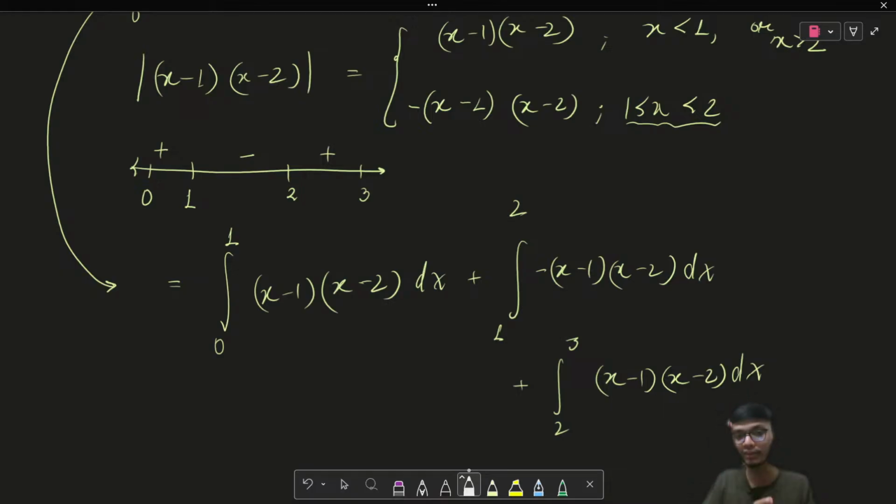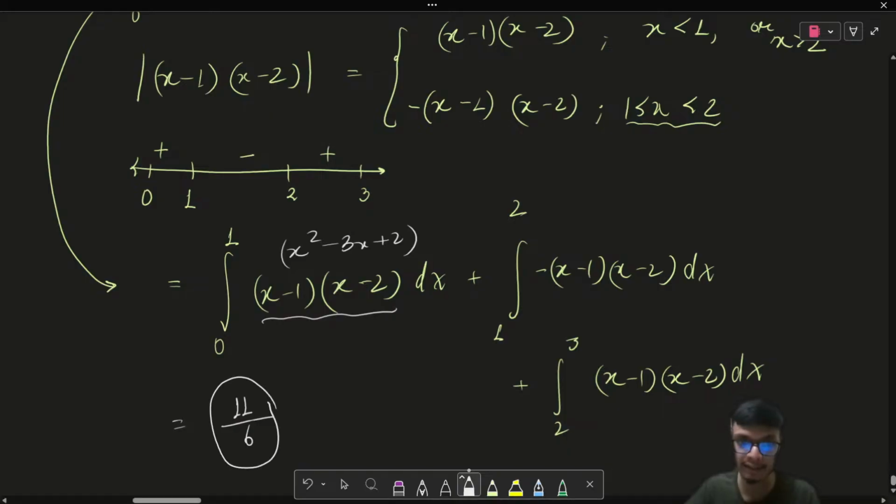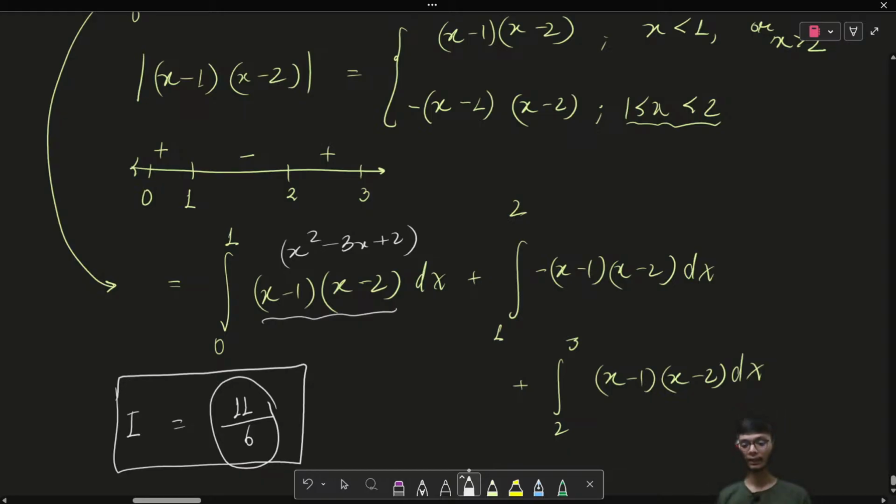Okay, I leave this evaluation up to you, because it's a very simple question. Just expand it. The result is going to be x square minus 3x plus 2, right? So if you just integrate, and put in the values of the limits, you get the result. Okay, so ultimately if you solve it correctly, you'll get the result as 11 upon 6. That is going to be the result for the definite integral, right?